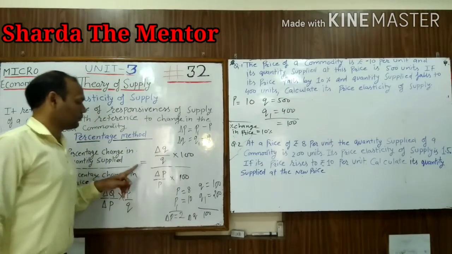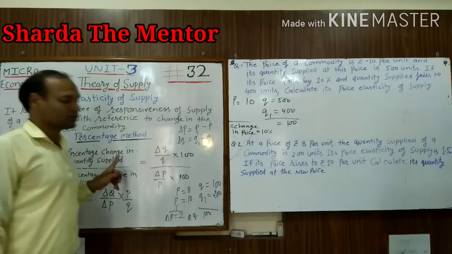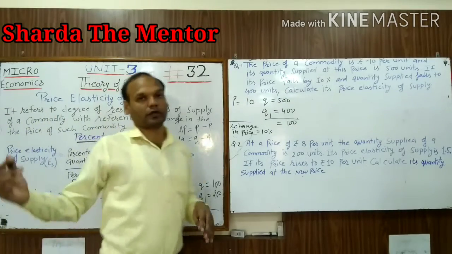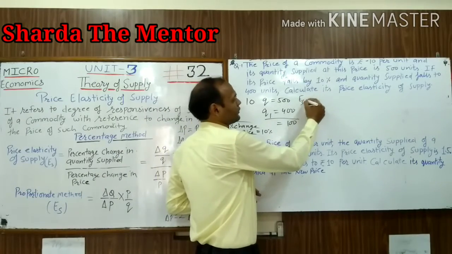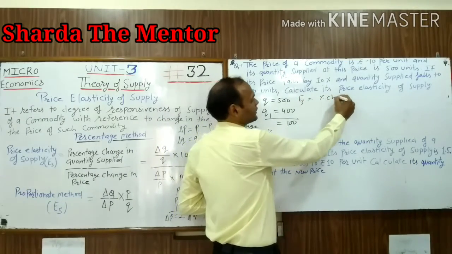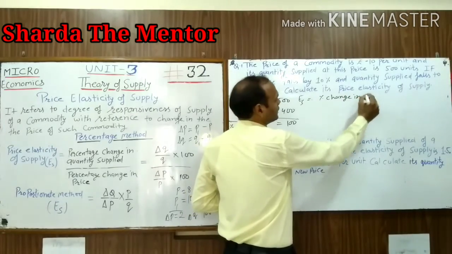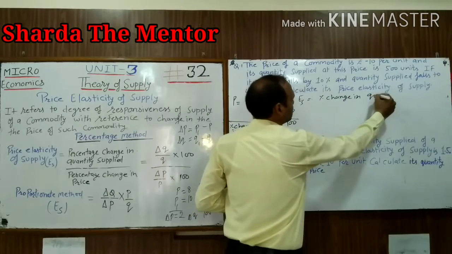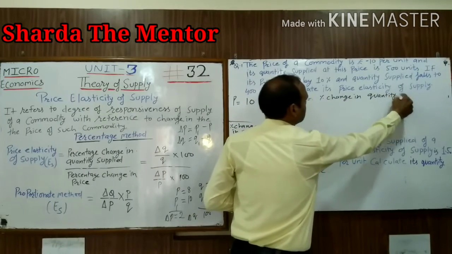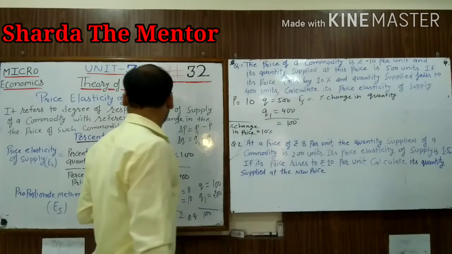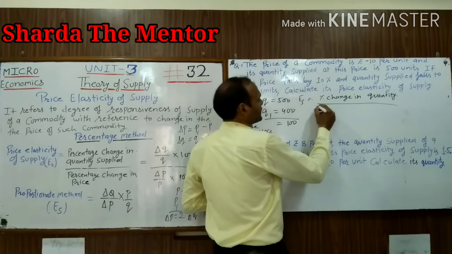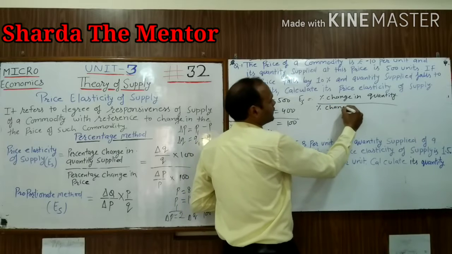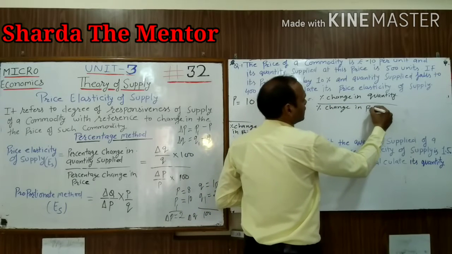Now we can use this formula, and with the help of this formula we can find out elasticity of supply. So elasticity of supply equals percentage change in quantity divided by percentage change in price.